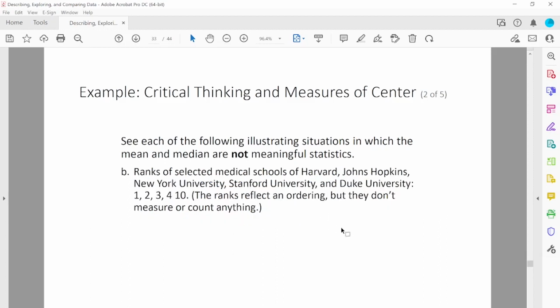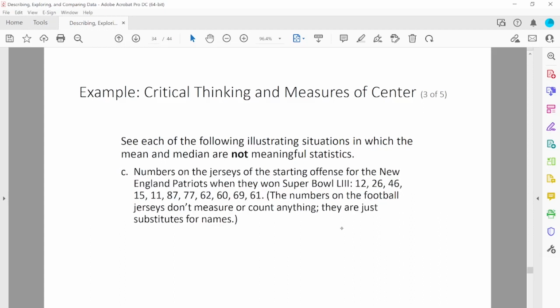Another example, let's say there is a ranking system of different universities. In our example, Medical School of Harvard, Johns Hopkins, New York University, Stanford University, and Duke University. And these are the rankings. In this case, finding the measure of center doesn't make sense because you cannot use that information. The ranks reflect an ordering, but they do not measure or count anything.